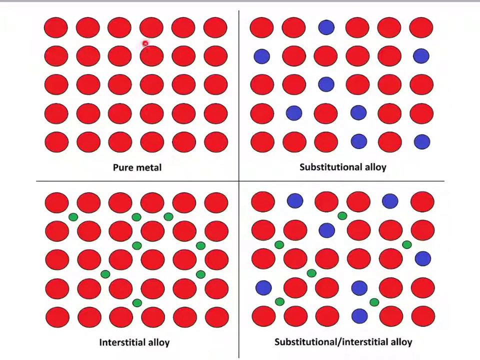Here is a pure metal, where it's all the same element. Let's say this is iron as an example. This would be a substitutional alloy, where the atoms are close enough in size that the different blue atoms here are substituted into the places of the original red atoms, and it still has that same crystalline structure. Here would be an interstitial alloy, where these smaller green atoms are able to fit in between the spaces of the original atoms. So interstitial, it's fitting in the spaces. And then lastly, this is a combination of both substitutional and interstitial.